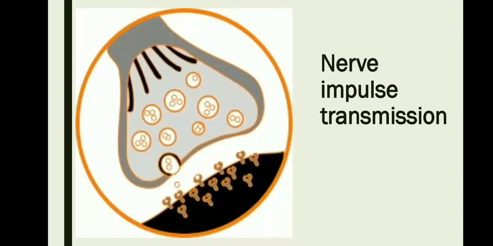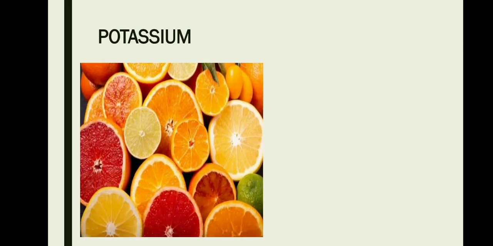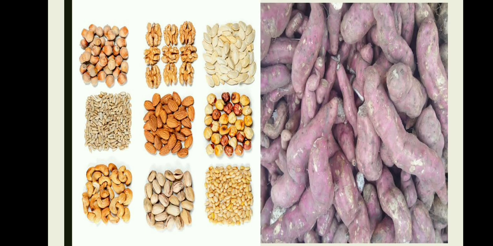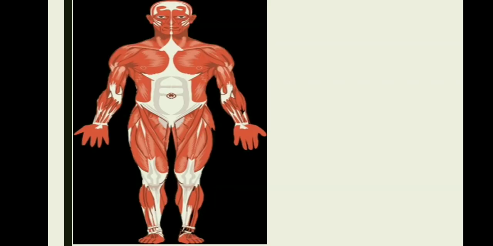The next macromineral that we are going to be discussing is potassium. Rich sources of potassium are citrus fruits, banana, nuts, and sweet potatoes. Potassium plays a very important role in nerve impulse transmission and also in muscular activity. So, lack of potassium will affect the nerve impulse transmission as well as muscle activity.